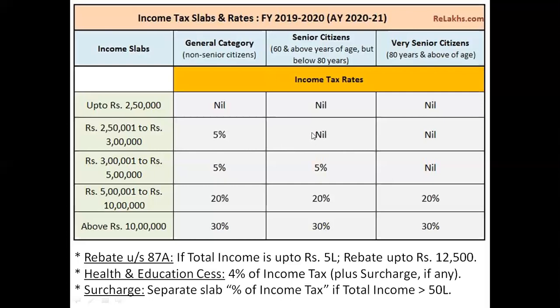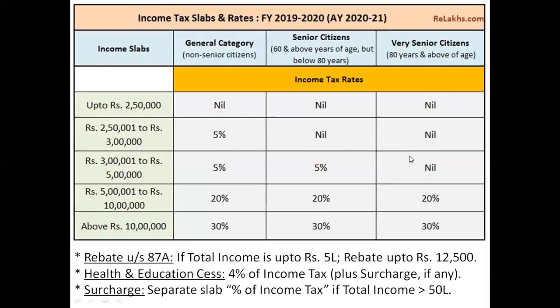As a result of which, for senior citizen, what is the basic exemption limit? 3 lakh rupees. Same for the very senior citizen. Very senior citizens are supposed to pay tax from here, that is from 5 lakh 1. So I can say up to 5 lakh, they are not supposed to pay any kind of tax.